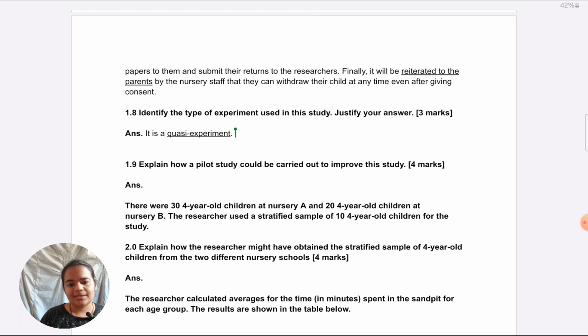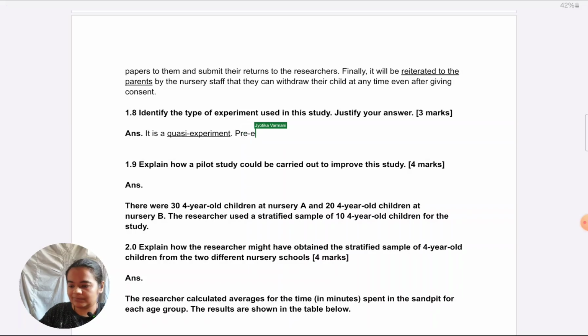Now, how to justify? It is pre-existing. It is not manipulated. That is the justification. Like, that's the defining feature. If you want to only add one more thing, you can say random allocation is not possible. So how I would put it is, of course, contextualizing, naming the groups.